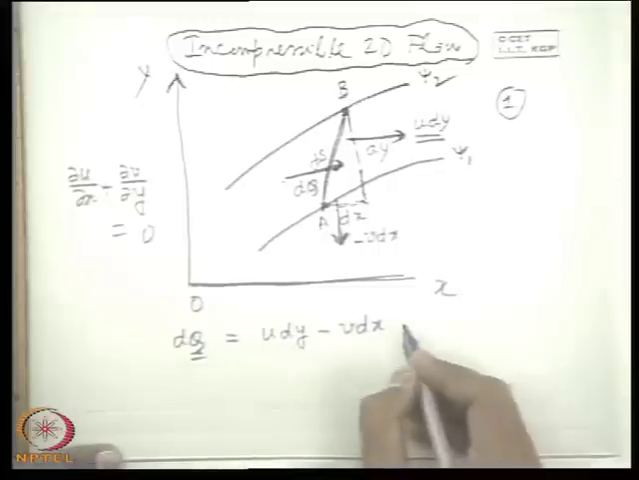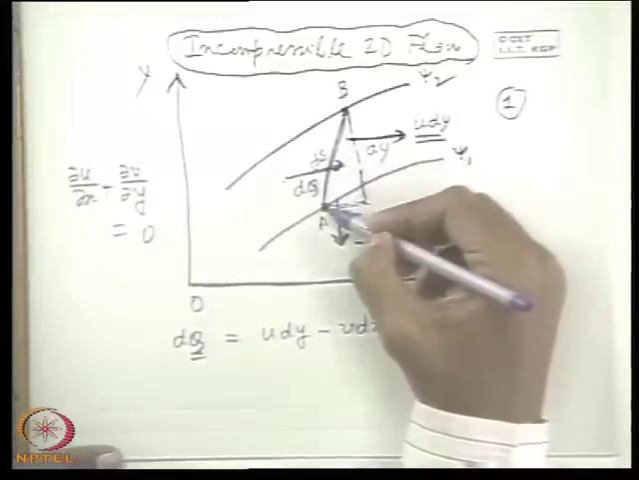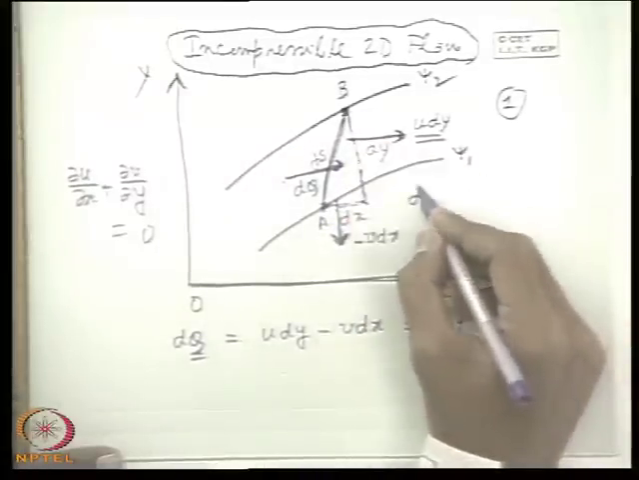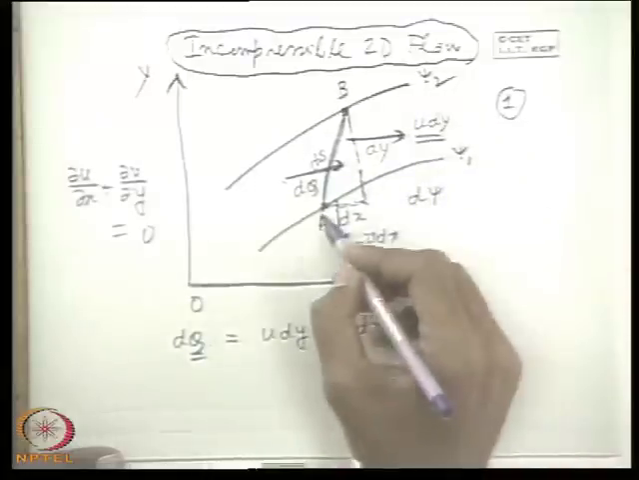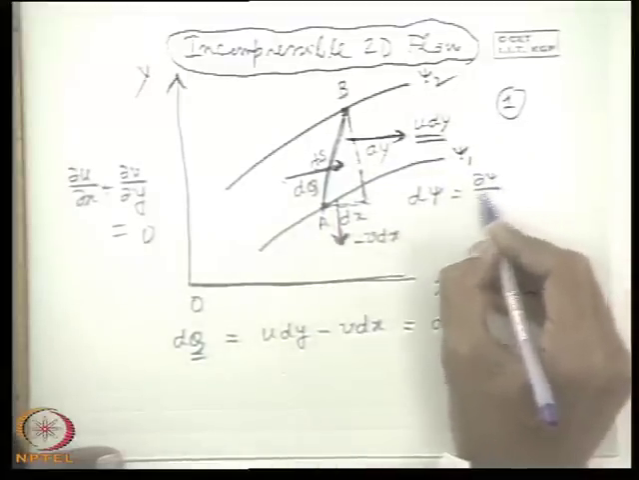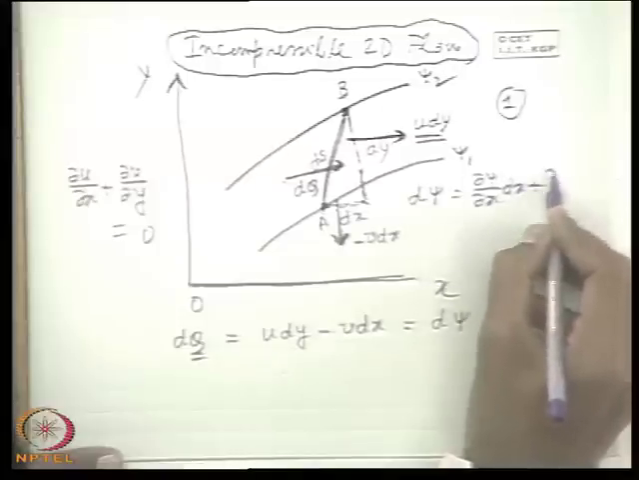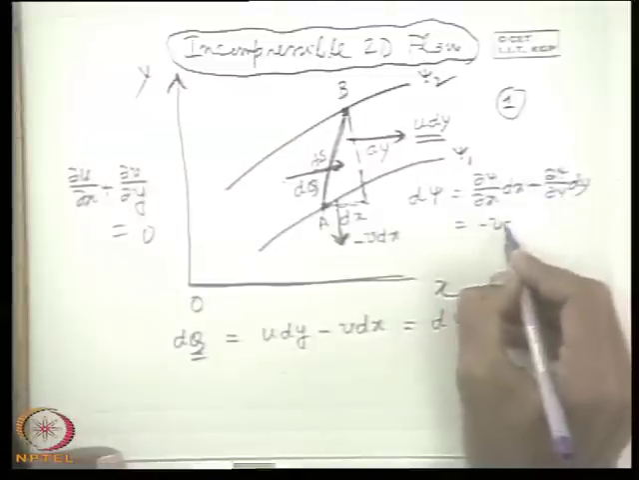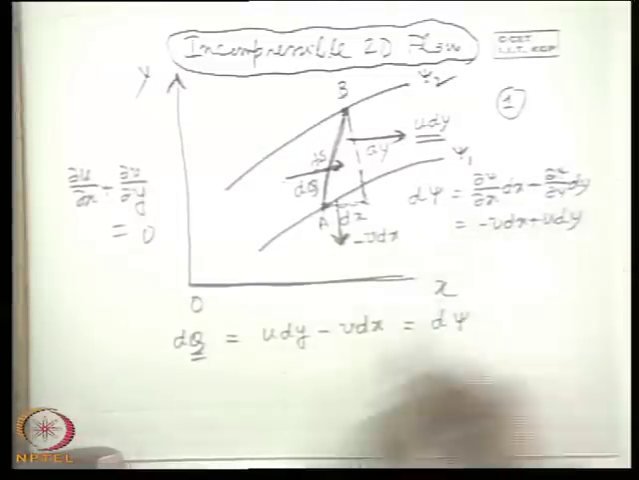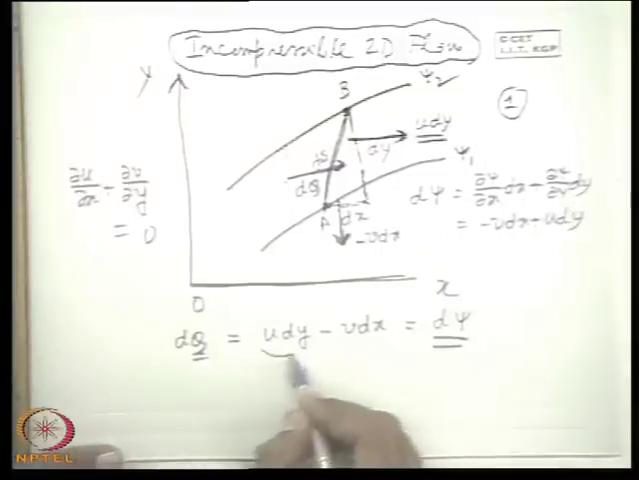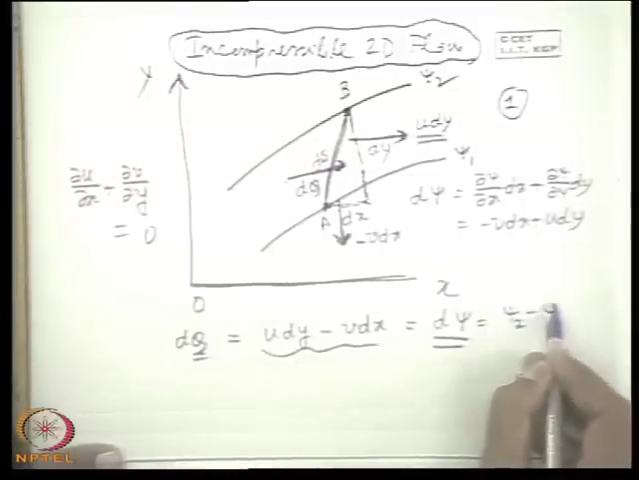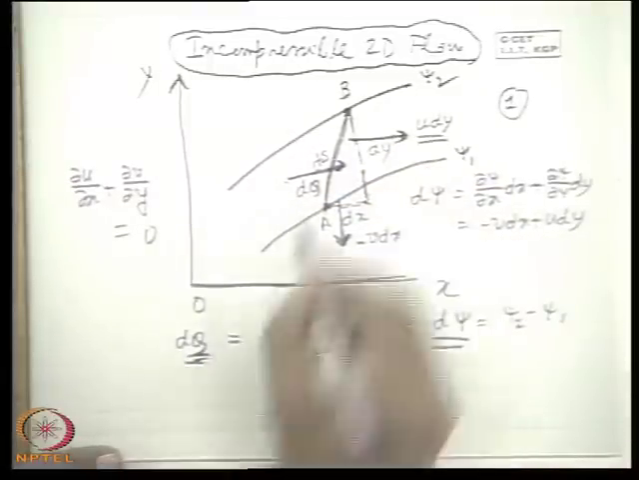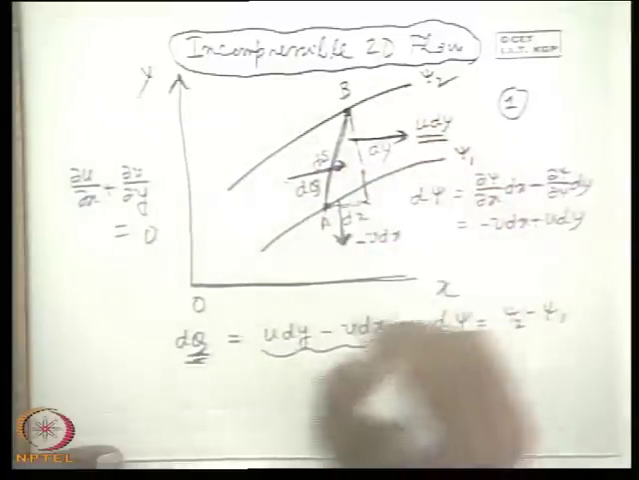Now what is u dy minus v dx? This is the difference d psi between the two points, because if I relate psi 2 minus psi 1 as d psi, it will be del psi del x dx plus del psi del y dy, as we have seen. That means minus v dx plus u dy. That means this quantity dq is equal to d psi. That means this gives the difference of stream function between these two streamlines. So this is the flow rate per unit length in the perpendicular direction.